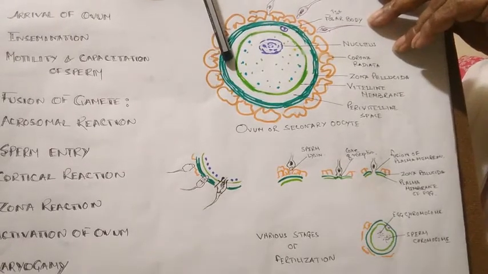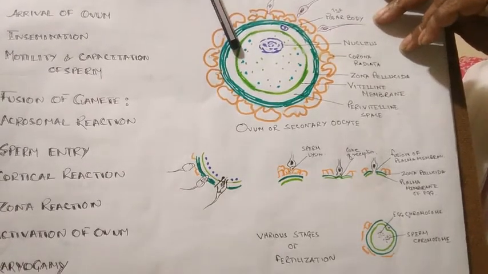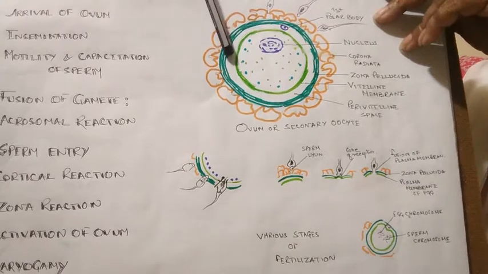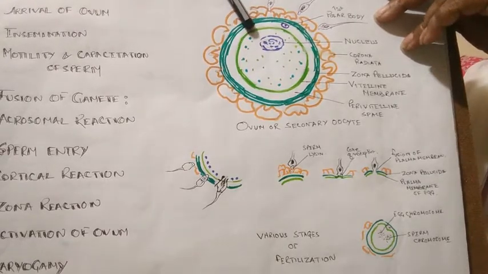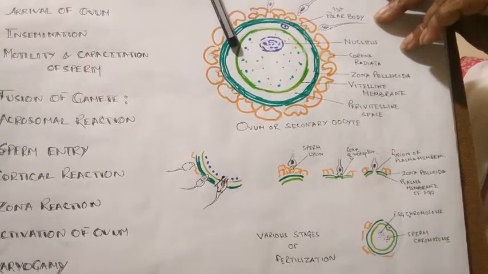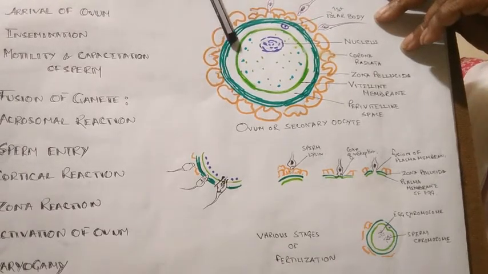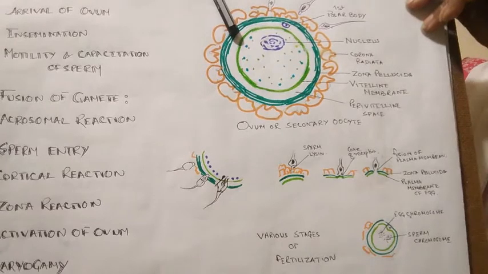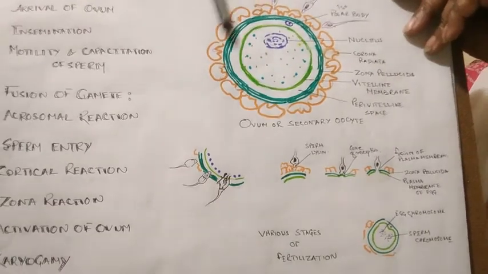In human beings we know that it is monospermy. By this process only one sperm can enter the ovum, and this is called monospermy. So monospermy is induced in the human fertilization reaction.